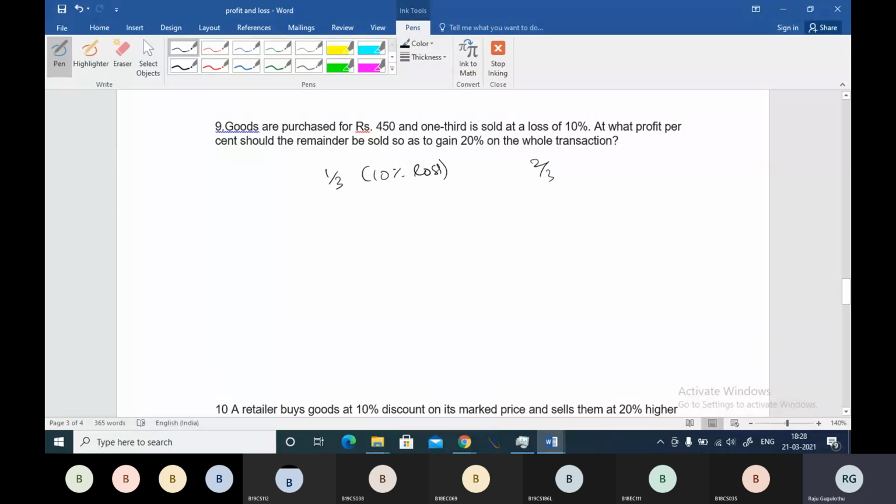So we will be left with two third. Now the question is, at what percentage should you sell this two third in order to get 20% profit on the whole transaction?